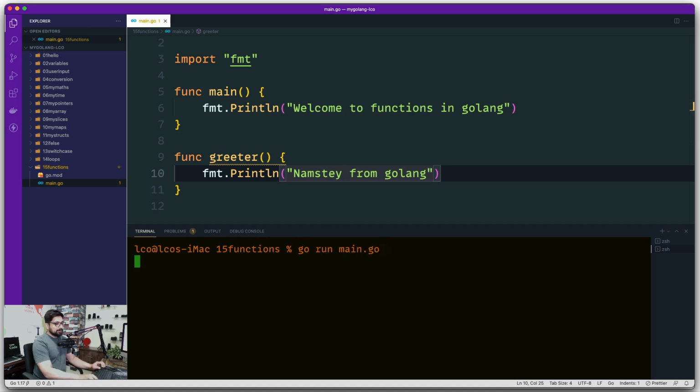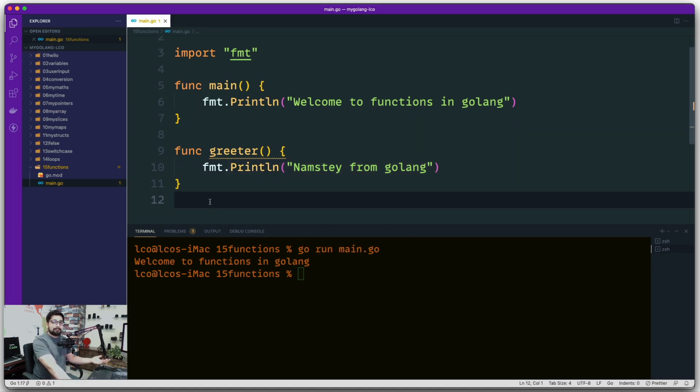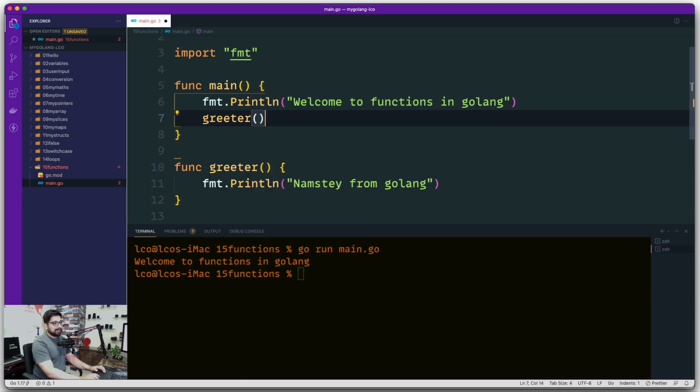If I run this program again, nothing happens, because if you are declaring a function, you need to call it if you want to execute it. You can also pass a reference. If you just say greeter, like this, it means you're passing a reference to it. No, we don't want that. We actually want it to be executed here. So the program flow from line number 6, as soon as it sees this, will jump to line number 11, execute that, and then continue.